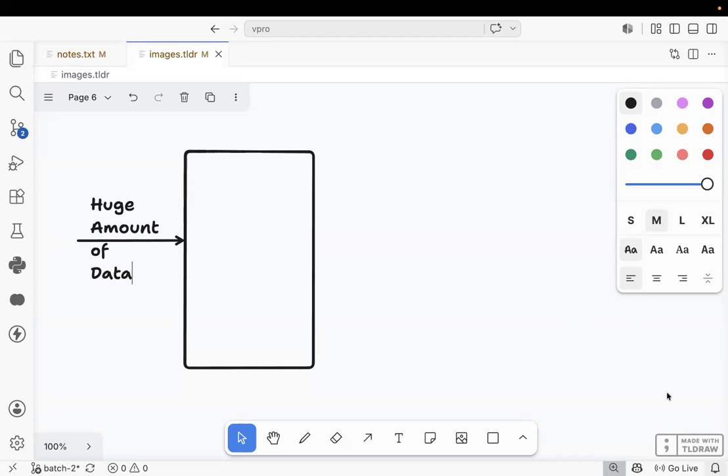Whatever the machine is there, this machine is trained with a huge amount of data, like text data, PDF data, website data, blog data, like internet data, the information from the internet itself.